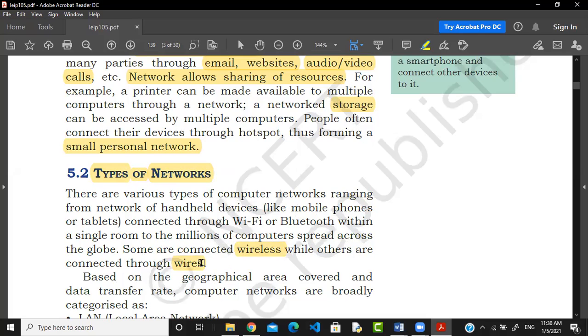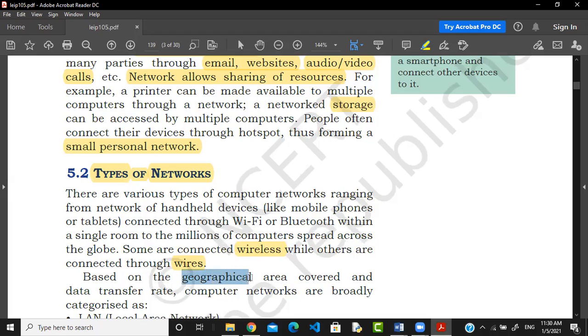How is it possible? Suppose two people are in the same room, and you connect your mobile phones, printers, and Bluetooth speaker through the hotspot, and they are all interconnected. This is a small network, and sometimes you connect with the internet, so you become part of the big network.